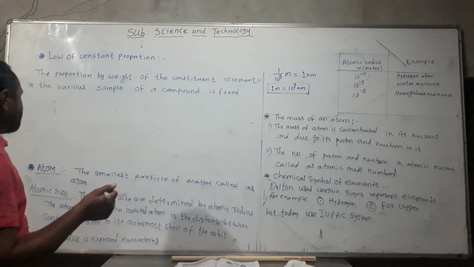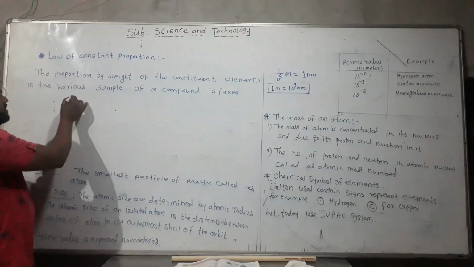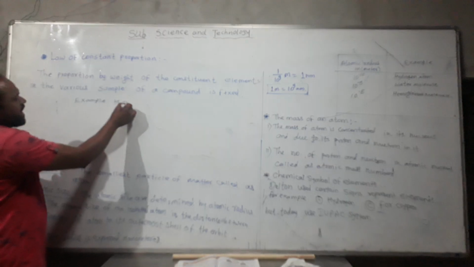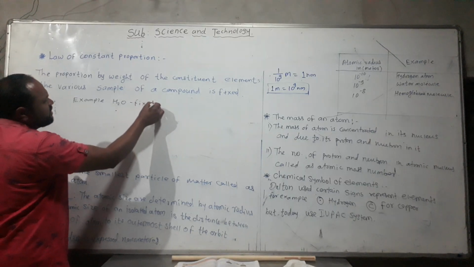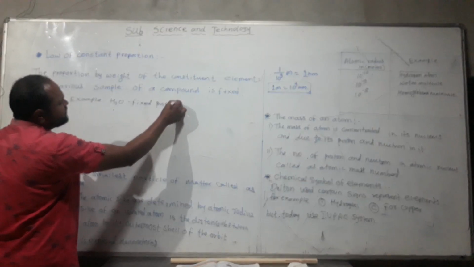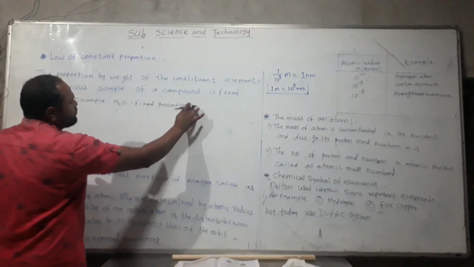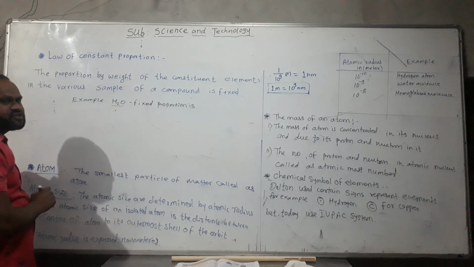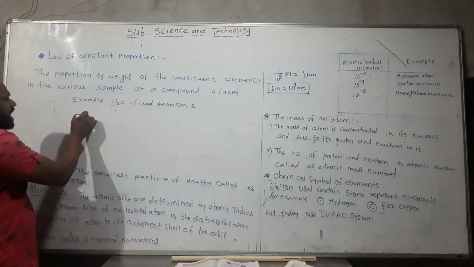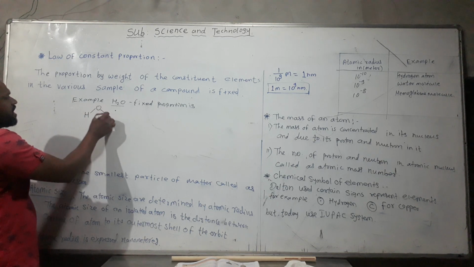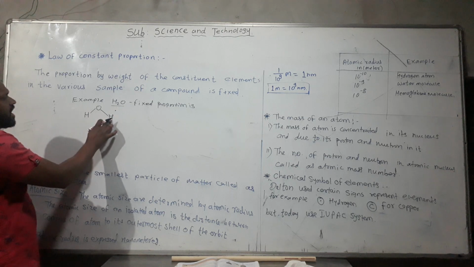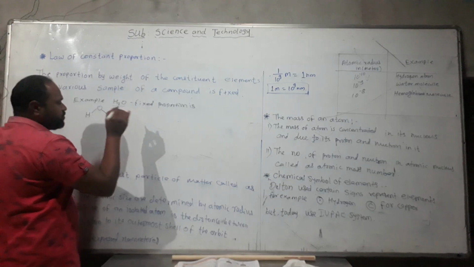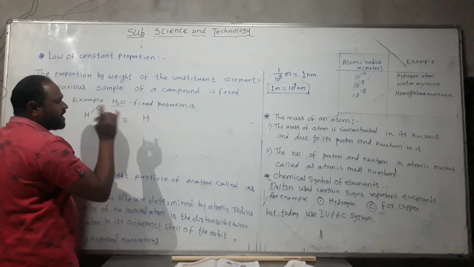Like one more example here, the example of H2O having its fixed proportion. How is the fixed proportion of water found? The molecular formula of water is H2O. How many H atoms are there? 1 and 2, two hydrogen atoms. But the fixed proportion is counted by using the mass of the atoms.